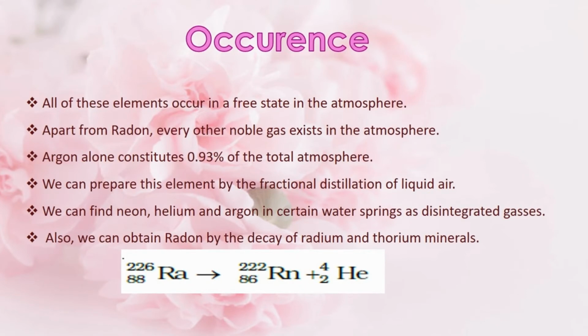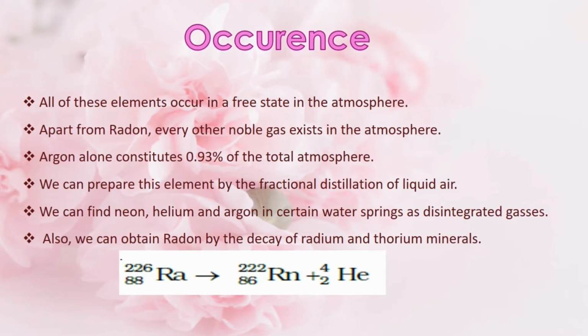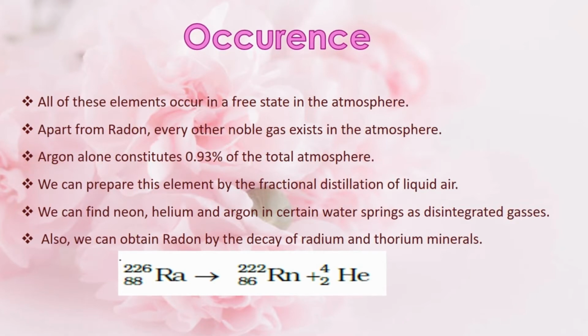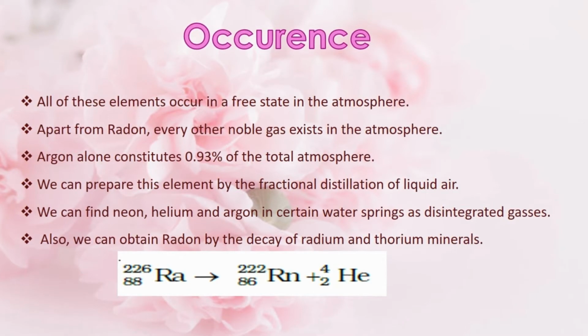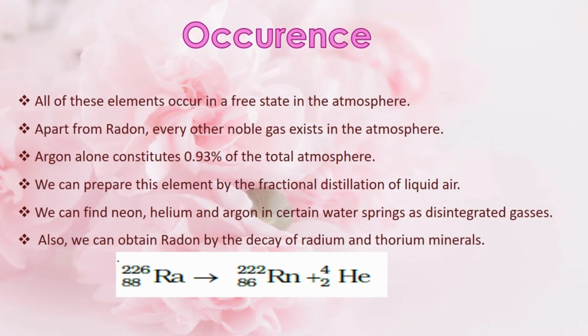Let's now discuss the occurrence of group 18 elements. Due to their inert nature, all the noble gases occur in free state. All the noble gases, helium, neon, argon, krypton and xenon, except radon, occur in the atmosphere.